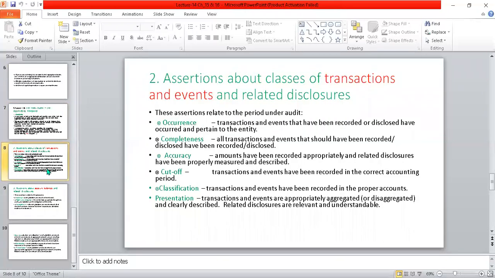Assertions about classes of transactions and events, and related disclosures. These assertions relate to the period under audit: accuracy, occurrence. Basically, this is related to the income statement.